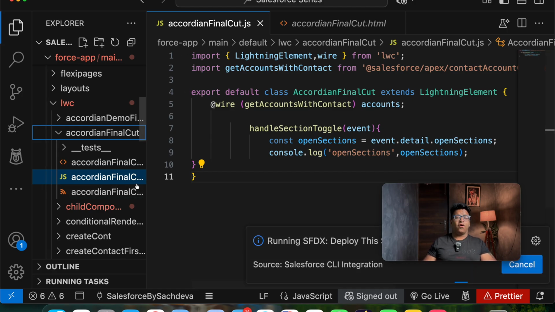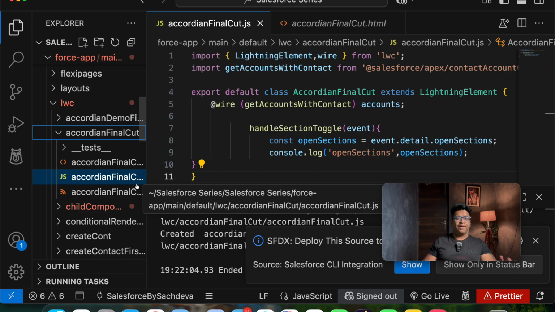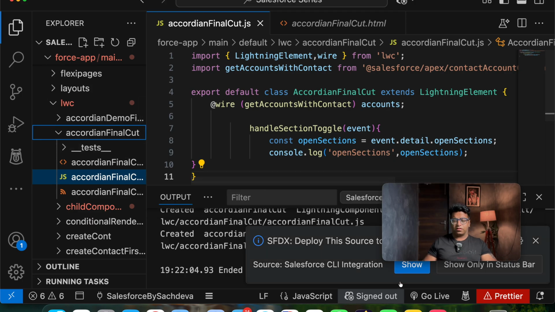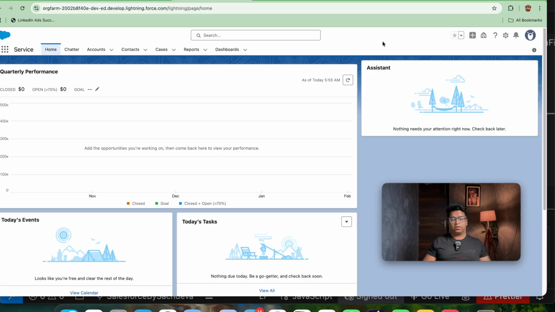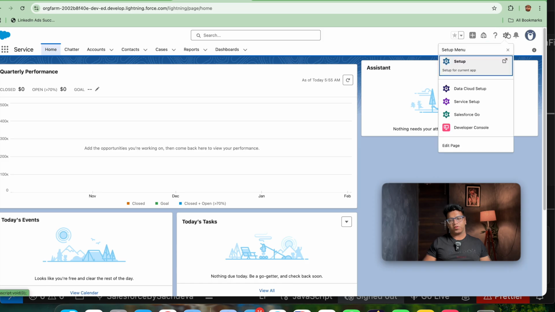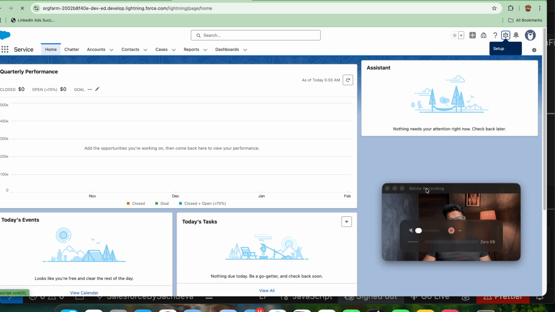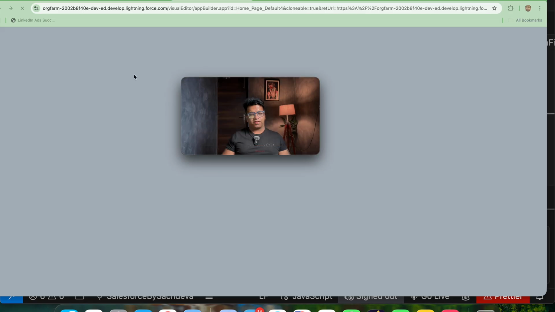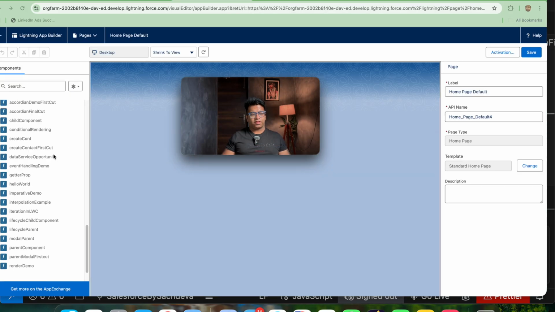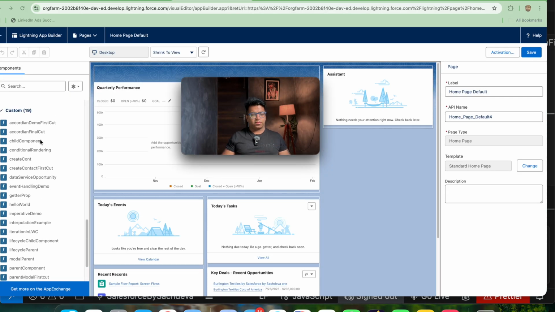So this is how our accordion is making sense. I think you are enjoying my code. So it is deployed. Now let's open our Salesforce instance. Since our component has been successfully deployed, it is time for testing the component. I will be selecting edit page here. By going on the edit page, I will be getting the component list that I have created. This is the final cut, that is accordion final cut. I will be dragging and dropping here.